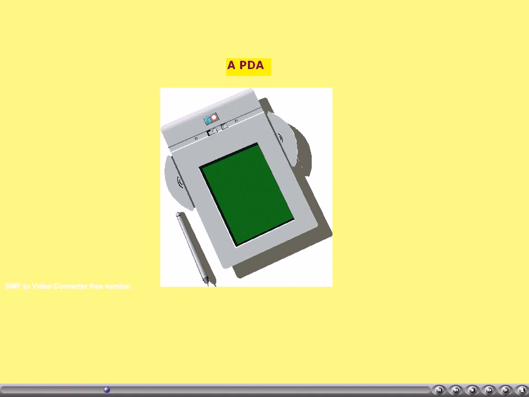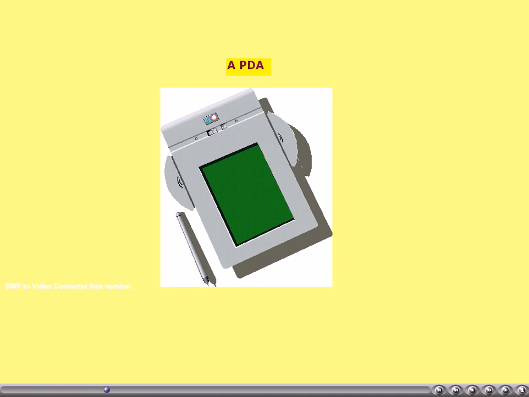Here, with a pen we can operate the computer. Thus, we need not require any keyboard with this one. Of course, they may have some facility to add a keyboard if it is needed, but however, a keyboard is not necessary.